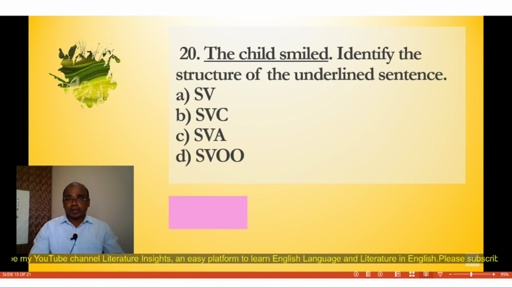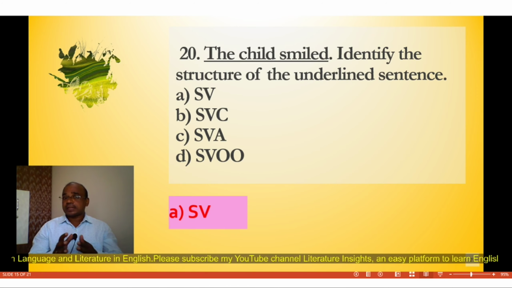Then question number 20. The child smiled. Identify the structure of the underlying sentence. So now here the sentence is given, the child smiled. Students have to identify the structure of the sentence the child smiled, and the correct answer is A. S V. S means subject, V means verb. The child is the subject and smiled is the verb. So now here in this sentence we can find the structure of subject plus verb.